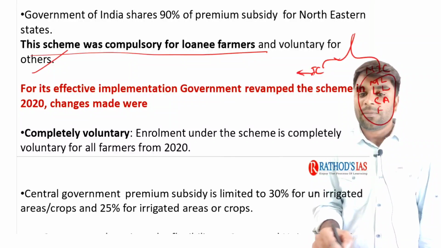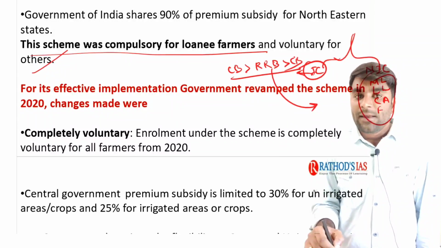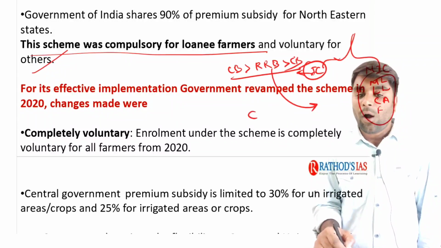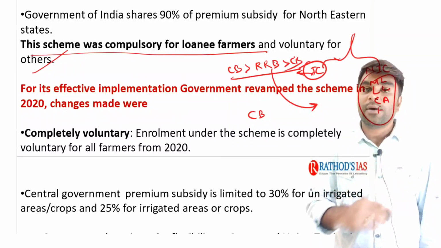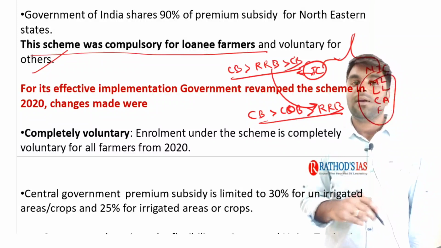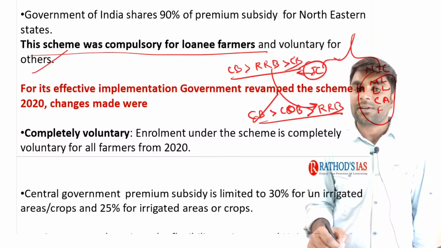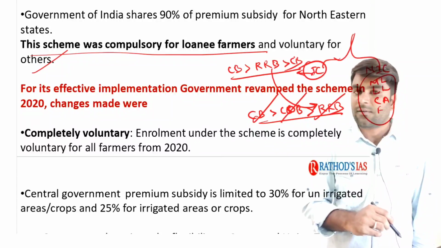And in institutional credit, we have the commercial banks, regional rural banks, and next, the cooperative banks, right? In order to understand which institution is providing more credit, first we have the commercial banks, next the cooperative banks, next the RRBs. To put it very simply, what does it mean? The highest agricultural credit currently being disbursed in the country is by the commercial banks, next by the cooperative banks, next by regional rural banks.